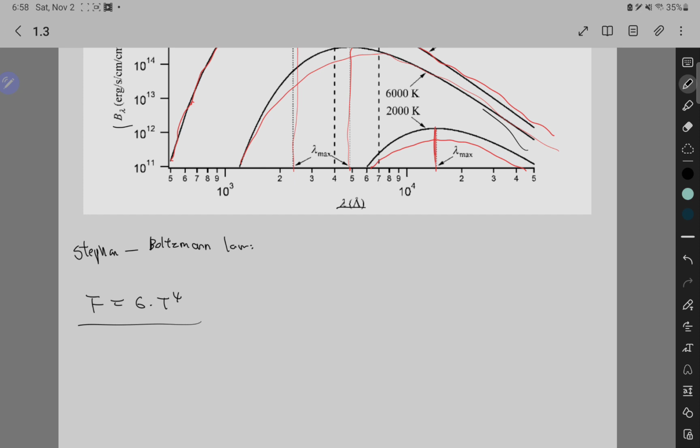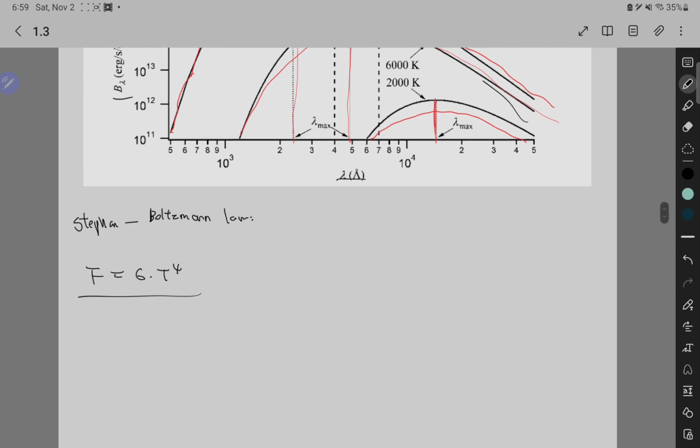Basically it's tied to the concept of how much radiation in total the black body is emitting. And you can see sigma here is a constant, so we don't have to worry about that. But the main thing you want to see here is the temperature. That makes sense, right? The hotter the black body is, the more radiation, or the more total power output, it emits. So you can see that the total power output is directly tied to the temperature of the black body itself.